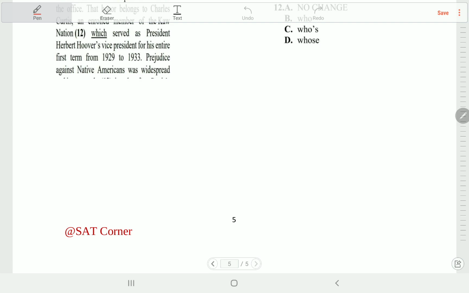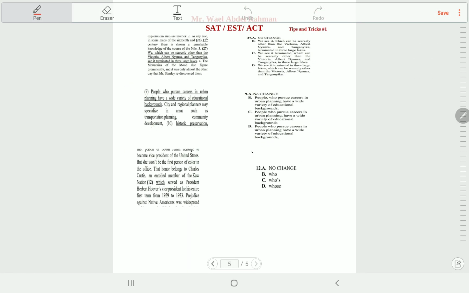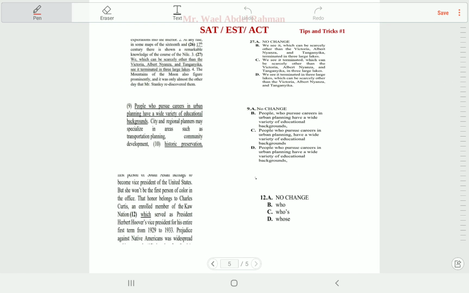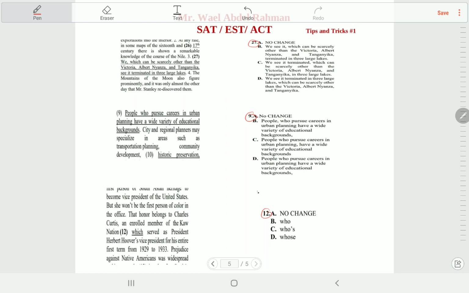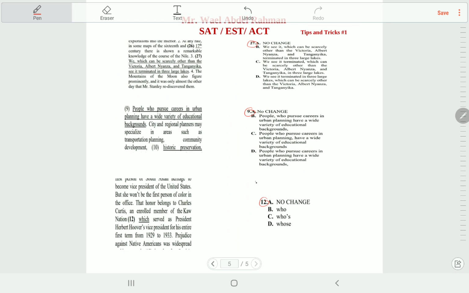We still have number 27, and 27, 9 and 12. I'd like you just to have a look, and I'm going to leave it for, let's say, 10 seconds. You can try to answer it. Pause the video and try to answer these 3 questions.